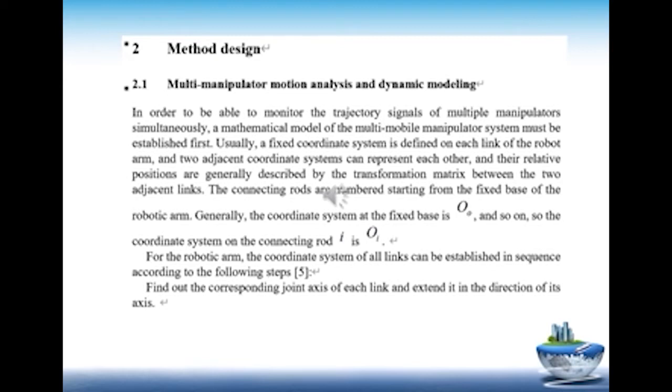Usually, a fixed coordinate system is defined on each link of the robot arm, and two adjacent coordinate systems can represent each other, and their relative positions are generally described by the transformation matrix between the two adjacent links. The connecting rods are numbered starting from the fixed base of the robotic arm. Generally, the coordinate system at the fixed base is, and so on, so the coordinate system on the connecting rod is. For the robotic arm, the coordinate system of all links can be established in sequence according to the following steps. 5. Find out the corresponding joint axis of each link and extend it in the direction of its axis.